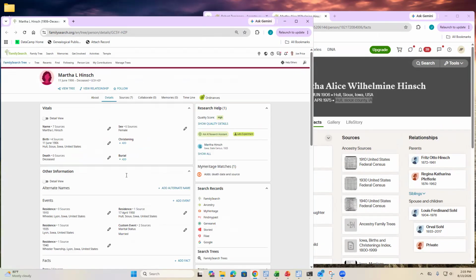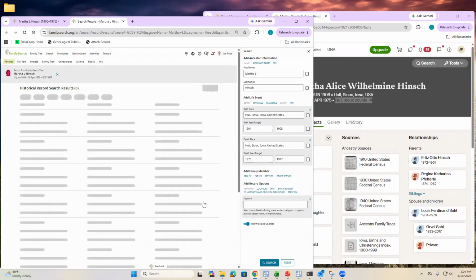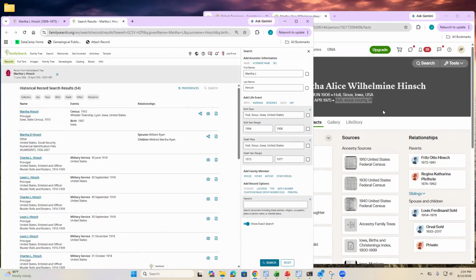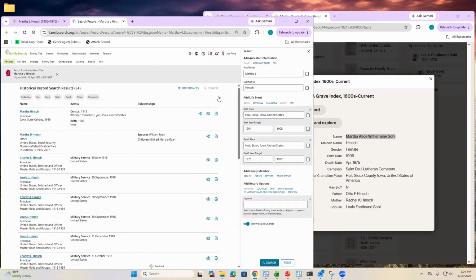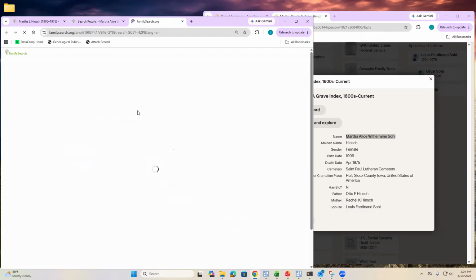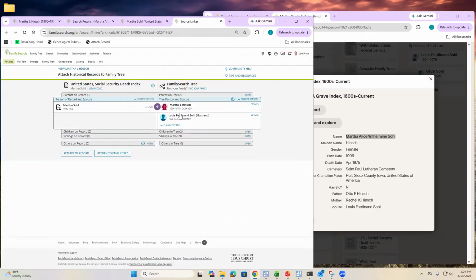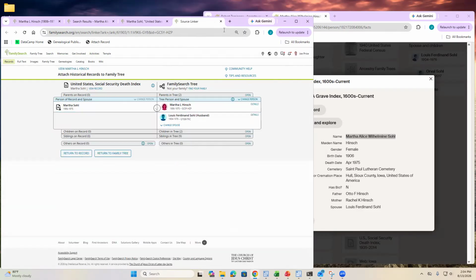And you can call it good right there, but at this point, some other things you might do is just see if you can find that Find a Grave record so that we can attach it. What I find sometimes with Family Search is I need to basically just trick it into finding the thing by putting in the name exactly as it shows up in the source. And actually, we picked up a different record, so this will work too. So we'll just attach this to the tree. So now we have a source that validates that information that we got from a public member tree. Okay, so now we're basically done with Martha.